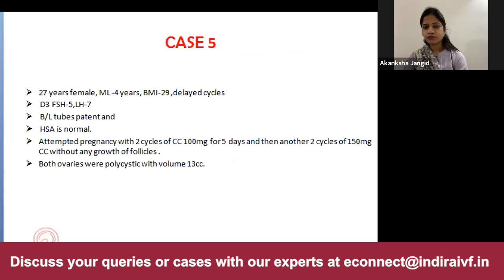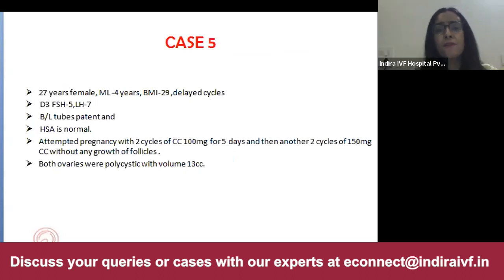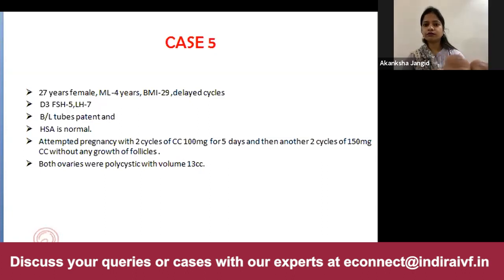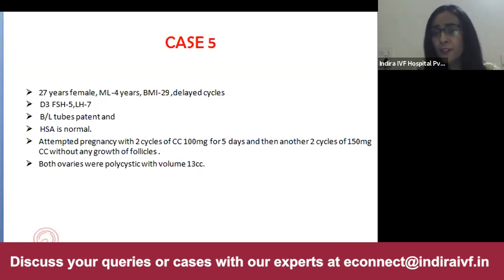All right. So now we come to another case which is very frequently seen in our OPD practices. A 27-year-old female, married life 4 years, BMI is 29, delayed cycles, day 3 FSH is 5, LH is 7, bilateral tubes are patent, HSA is normal. She has tried to get pregnant using 2 cycles of CC 100 milligrams for 5 days, and there was no success, so she repeated with a higher dose of 150 milligrams without any growth of follicles. Both the ovaries are polycystic with volume 13 cc. So here, what would be the further treatment, Dr. Alka?